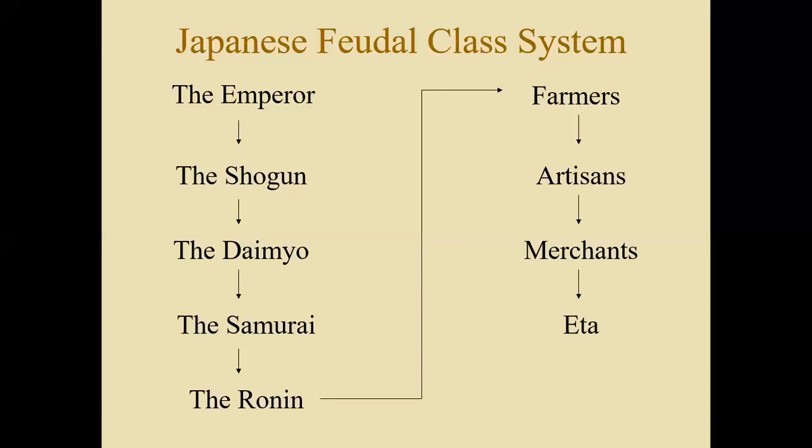At the very bottom are the eta. The eta were seen as outcasts. They are basically a group made up of people who had deformities or handicaps, also people that were criminals, as well as prostitutes. All of those fell into the eta class.